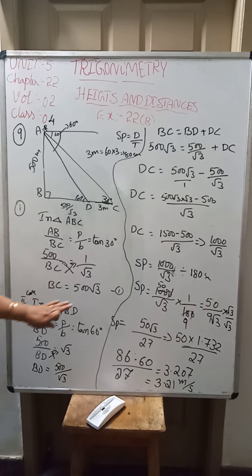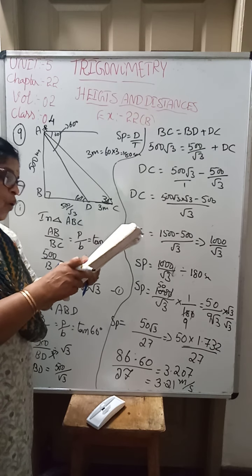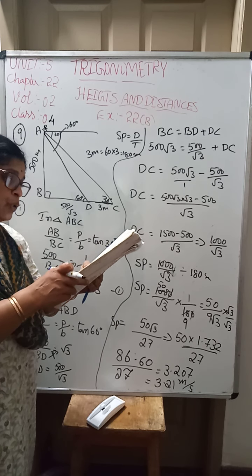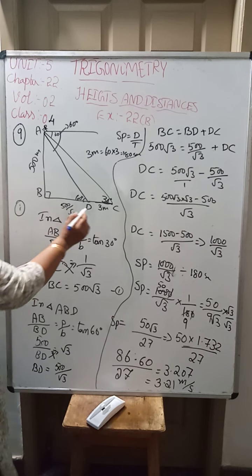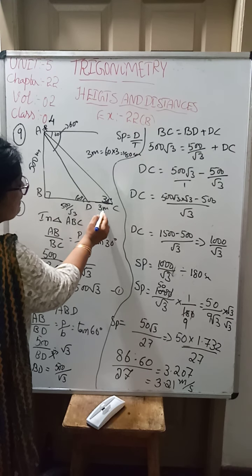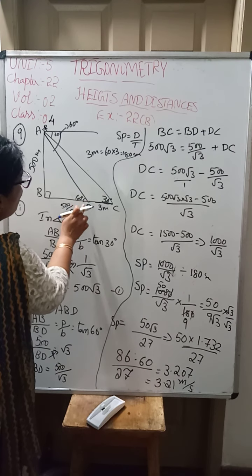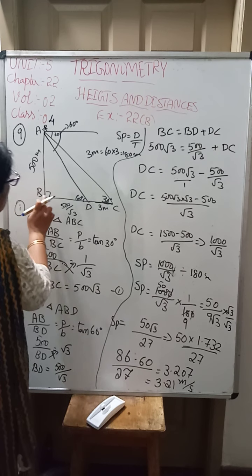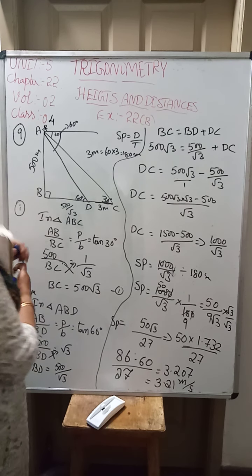Please go through this, children. We will go for the first part of the question. The first part of the question is, how much more time it will take to reach the shore. Means, from C to D, it has taken 3 minutes. How much more time it will take from D to B? We have to find out.